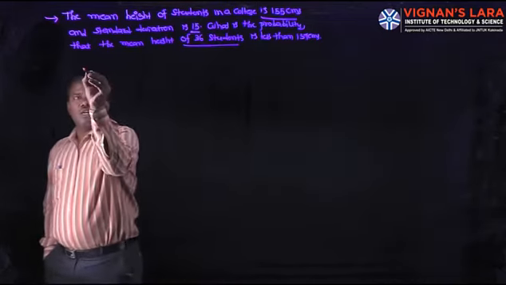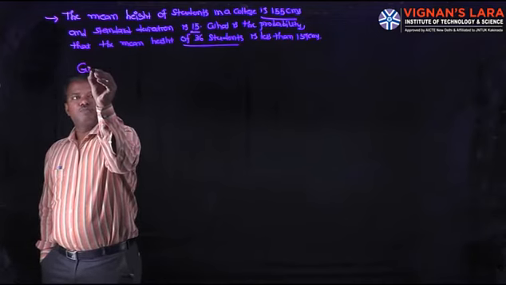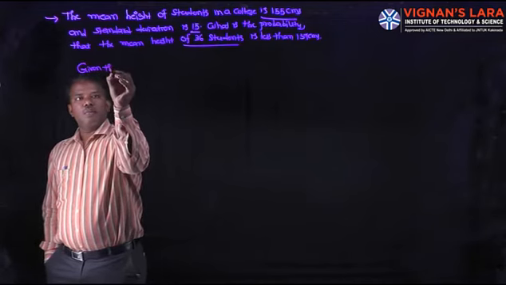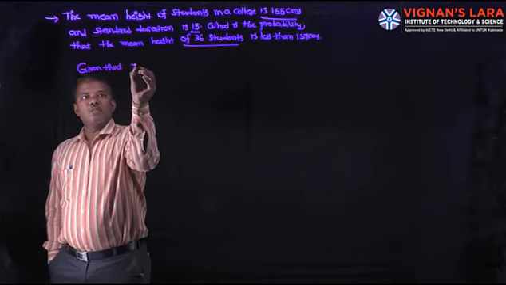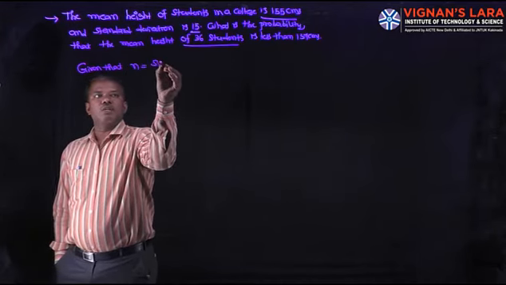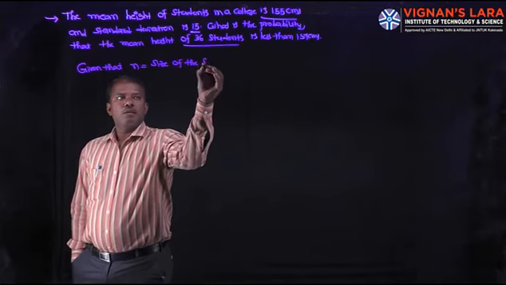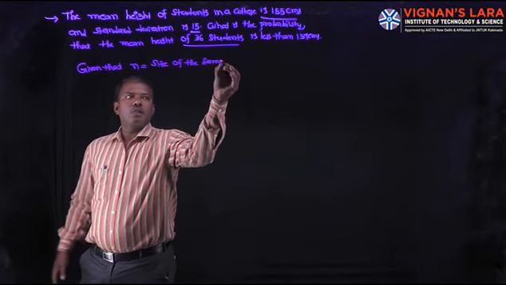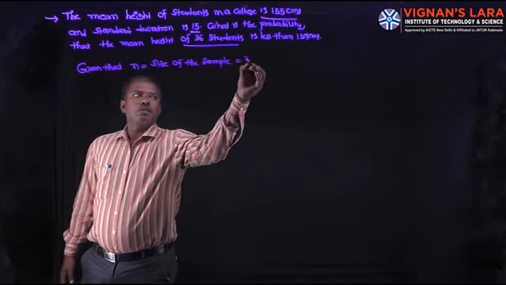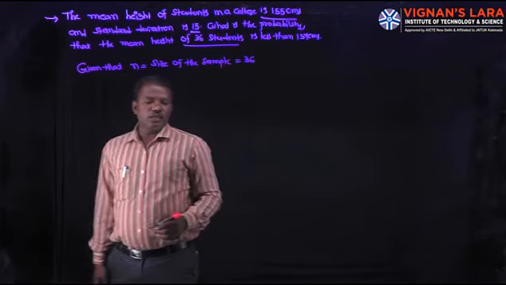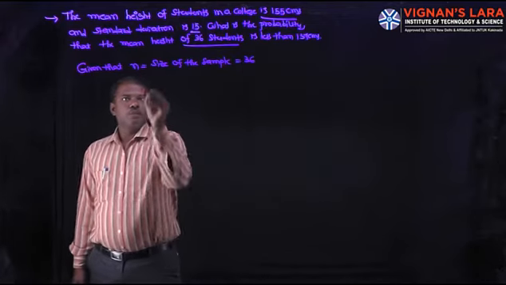Coming to the solution, given that n, the size of the sample, is 36, which is more than 30, so it is a large sample.